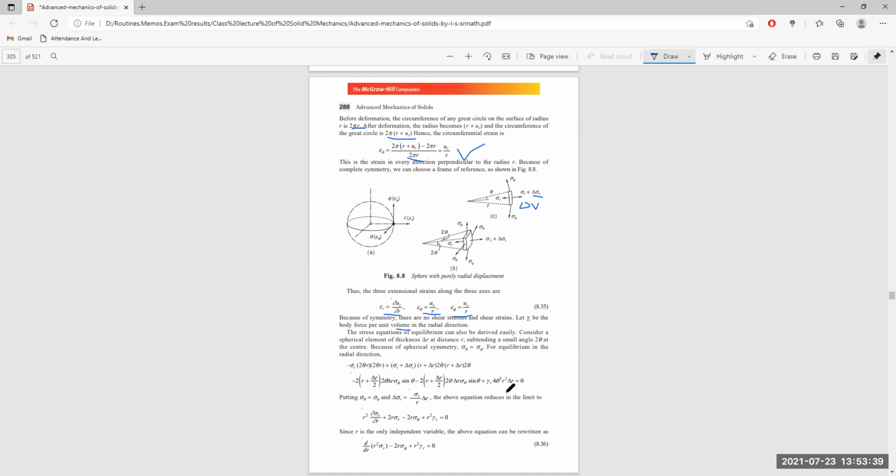So this is the equation we take. Now we know sigma theta is equal to sigma phi itself. Sigma theta is equal to sigma phi, and the strain is equal to u r by r. And delta sigma theta is the u r by r into delta r.